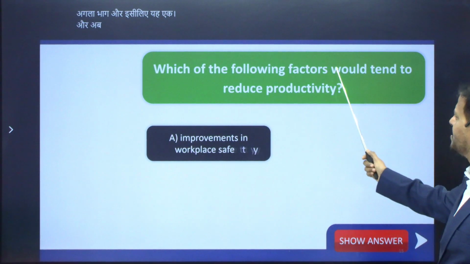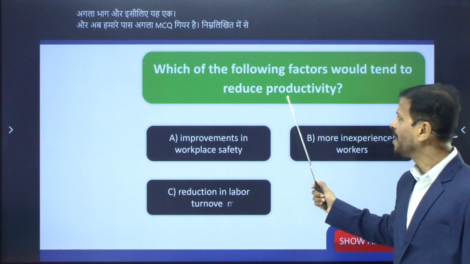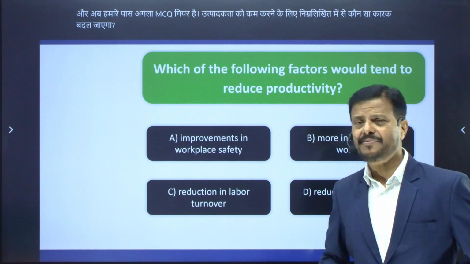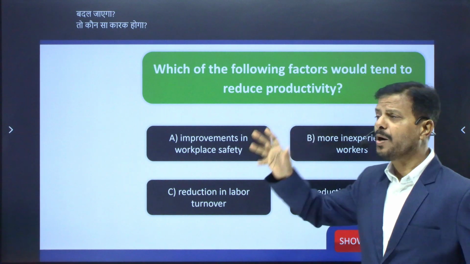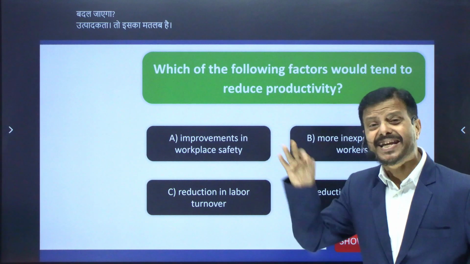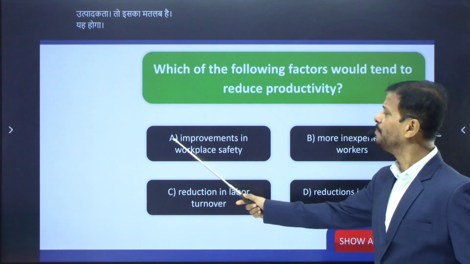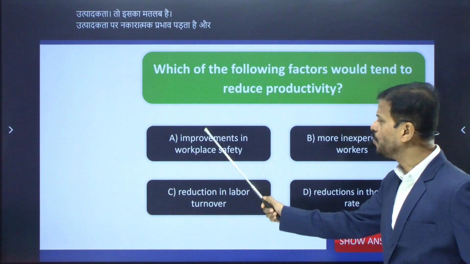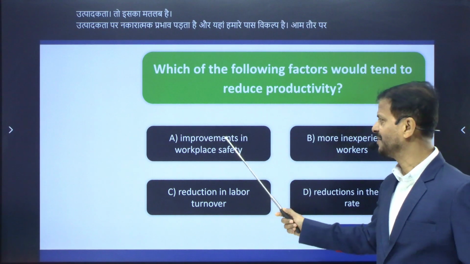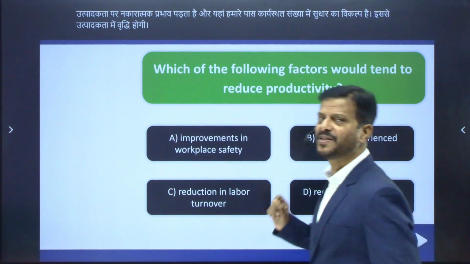Which of the following factors would tend to reduce productivity? Which factor will have a negative impact upon productivity? Option A, improvements in workplace safety. No, this will increase the productivity. B, more inexperienced workers. Yes, it may be the reason.